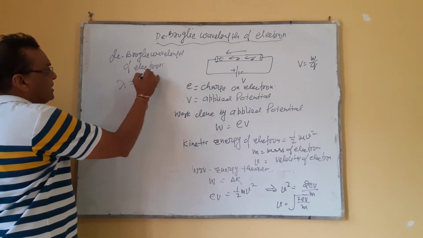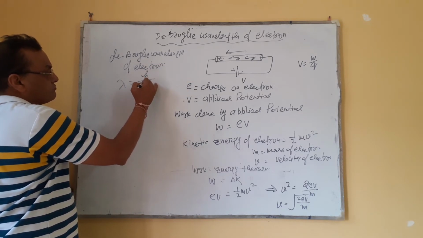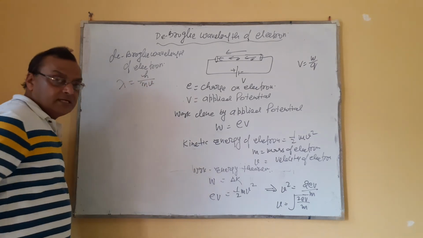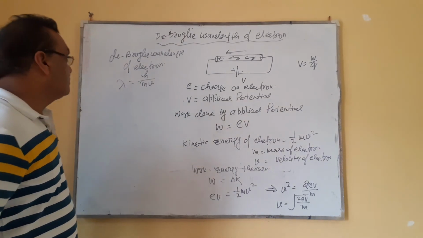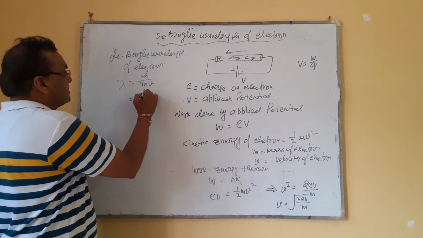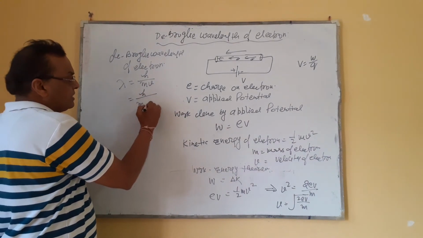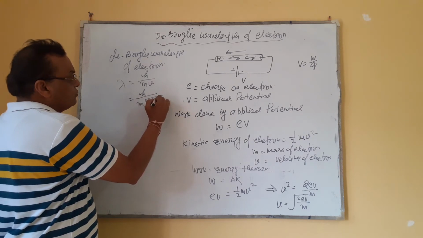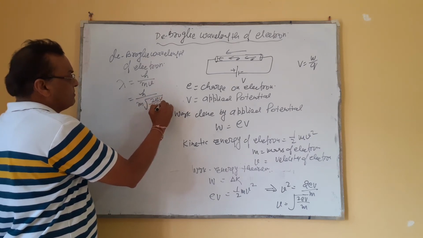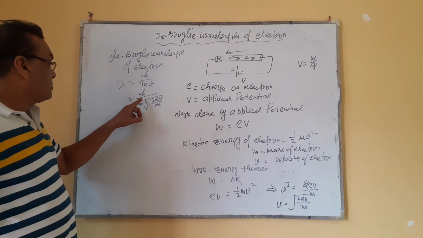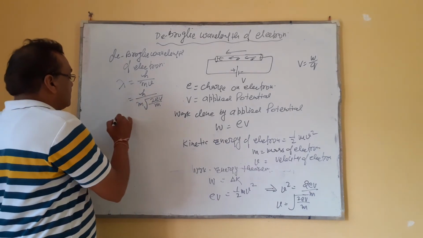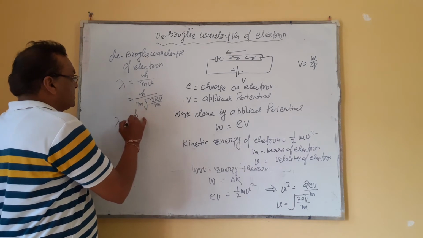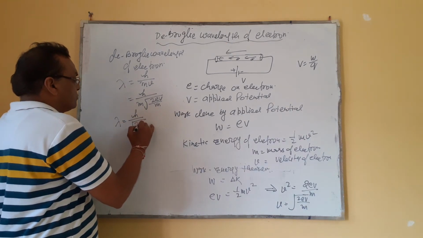Lambda is equal to h by p. तो mv is there. तो in place of v we will put this value. तो कितना हो जाएगा? h upon m in place of v, 2eV by m. See, m to the power 1 is there, half is there. The lambda is equal to h upon under root